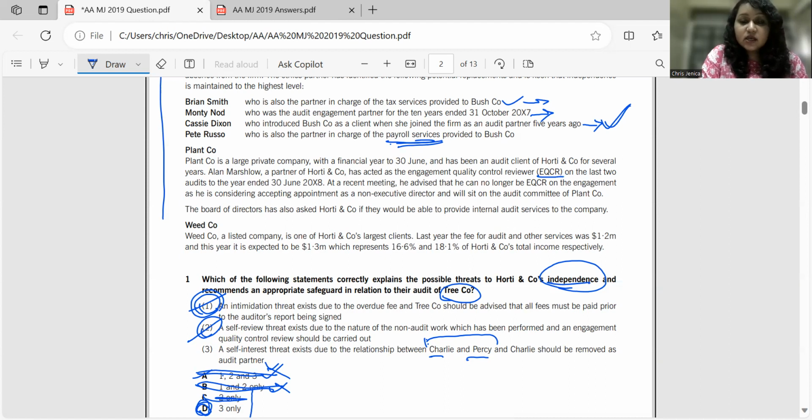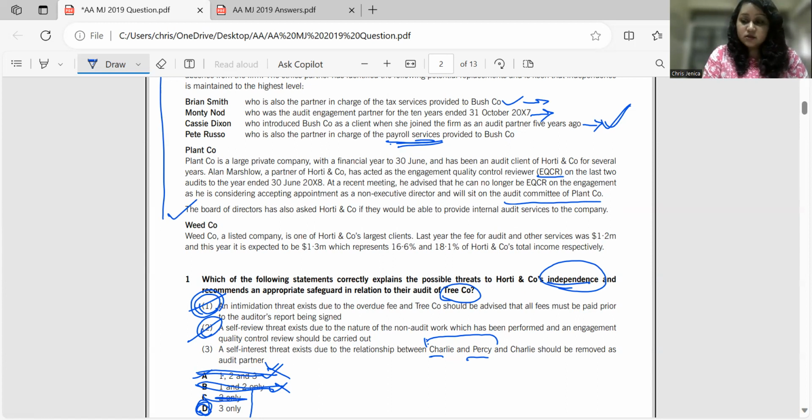At a recent meeting, he advised that he can no longer be EQCR on the engagement as he is considering accepting appointment as a non-executive director and will sit on the audit committee of the Plant Company. So he is going to be a non-executive director in the client company. The board of directors has also asked Horty and Company if they would be able to provide internal audit services to the company. Okay, this is a different point. We don't have to look at this point for this question.